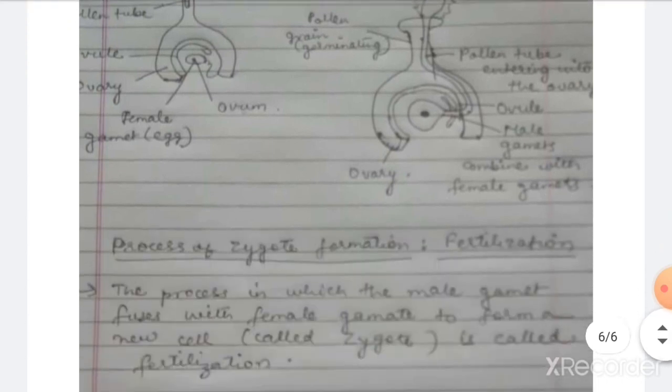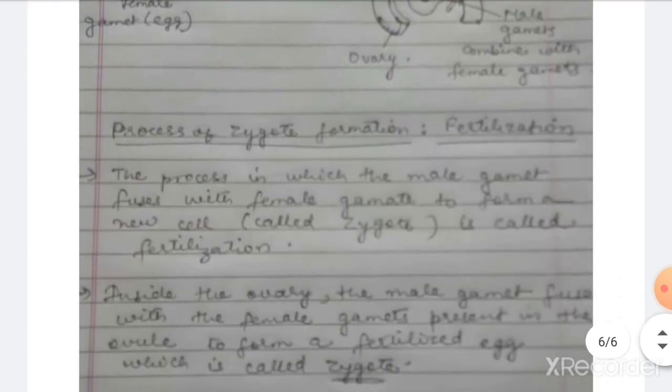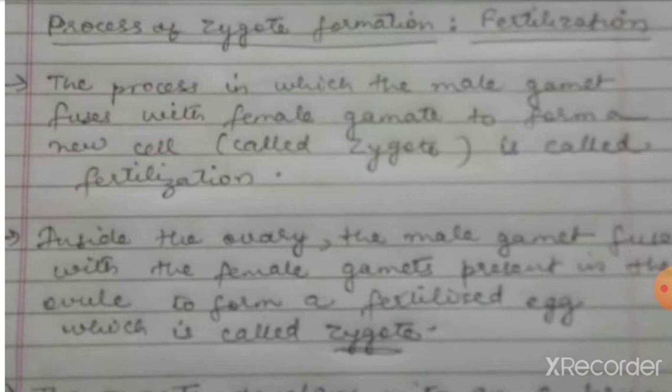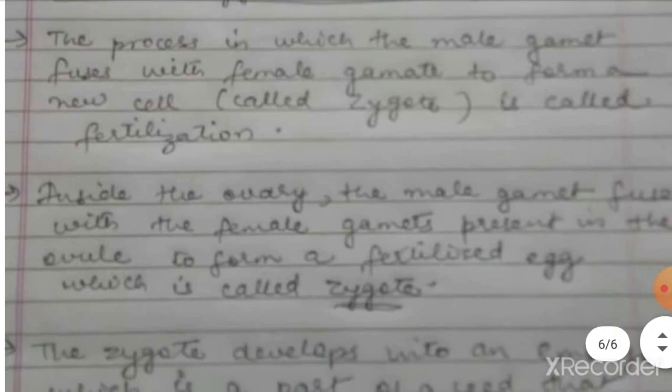All right. So, the process in which the male gamete fuses with the female gamete to form a new cell, that new cell is called zygote, and the process of this is called fertilization. And inside the ovary, the male gamete will fuse with the female gametes, which are present in the cells, and then they form a fertilized egg, that is called a zygote.